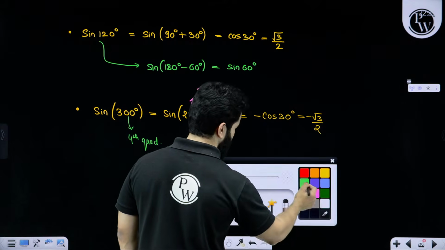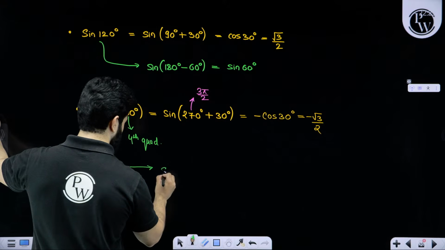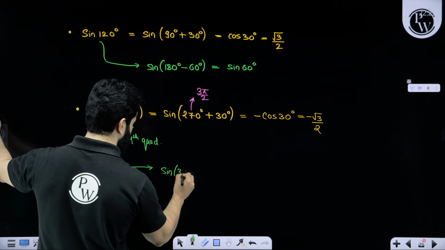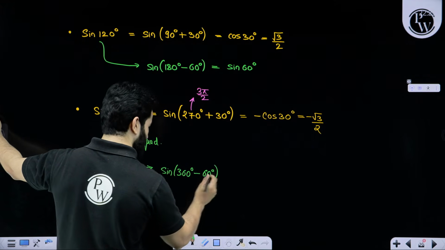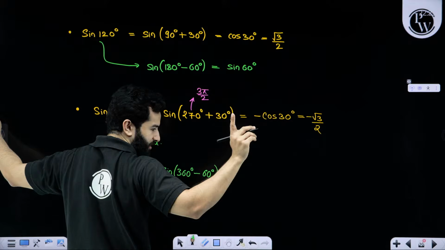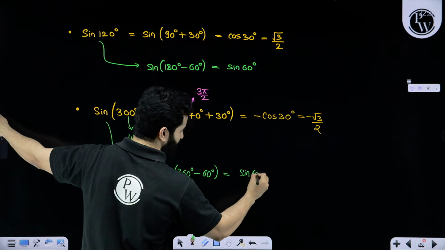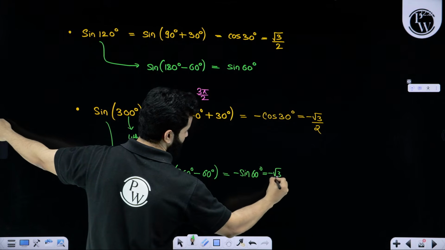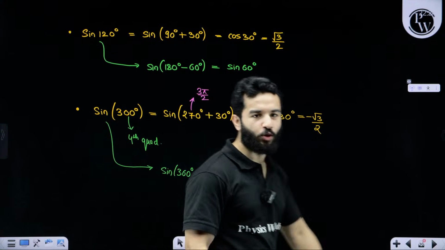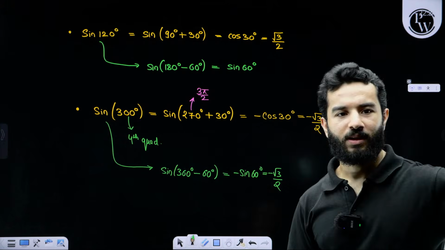Or if you want to rewrite it, this can be written as sine of 360 degree minus 60 degree. Because 360 degree is even, we are going to simply write it as sine 60 degree, and again the negative sign, minus root 3 by 2. It's up to you what you want to use. Is it clear? Done?